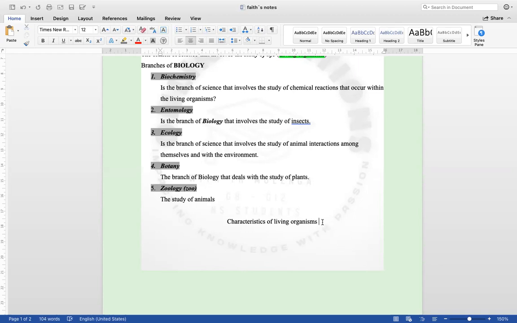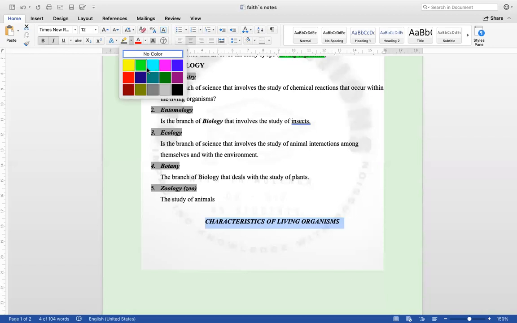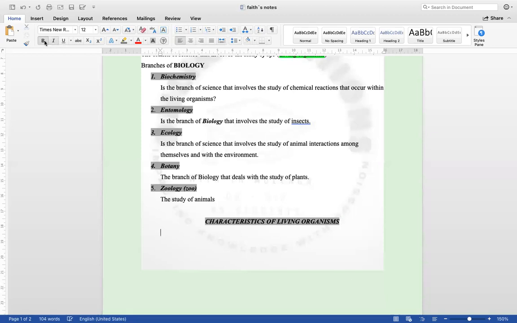Now, these living organisms, there are certain things that they do that non-living organisms cannot do. And these are the things that are going to make us identify them by. Okay. So, in order to identify the characteristics of living organisms, there is a certain phrase that helps us to understand.